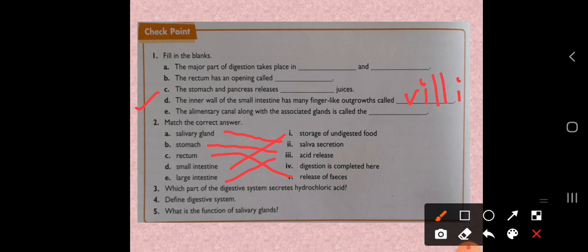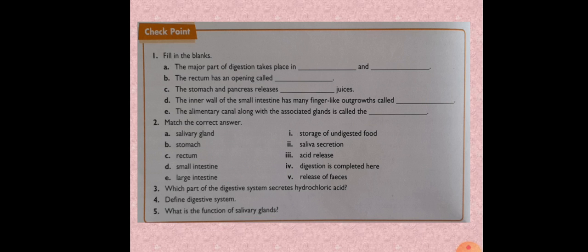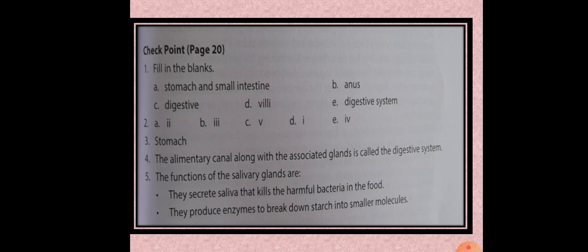So dear students, here some 3, 4, 5 questions are there, that is which part of the digestive system secretes hydrochloric acid. So the answer is stomach. Define digestive system: you have to write the digestive system only in 1 to 2 lines. So the alimentary canal along with the associated glands is called a digestive system. What is the function of the salivary glands? You can refer to the textbook, and I will also give you this answer in points. So you just have to write in points form. Okay dear students, so these are the answers. Afterwards I will share them with you.